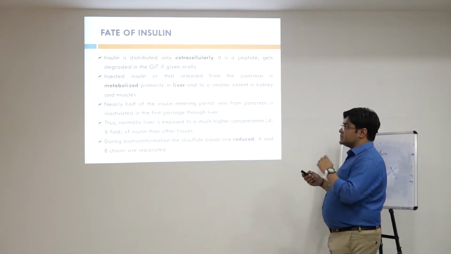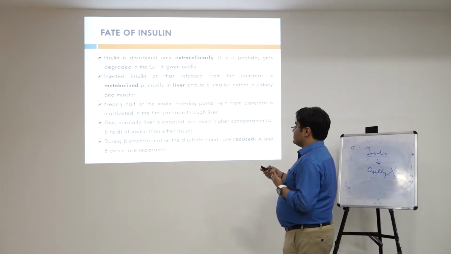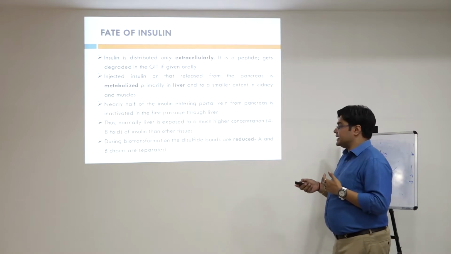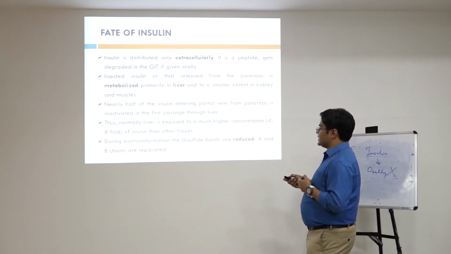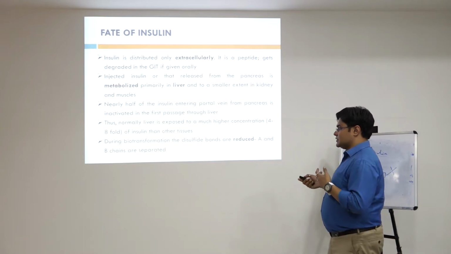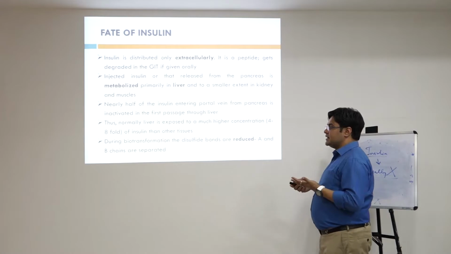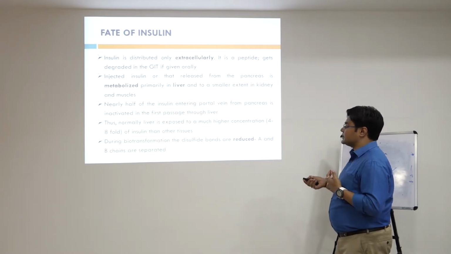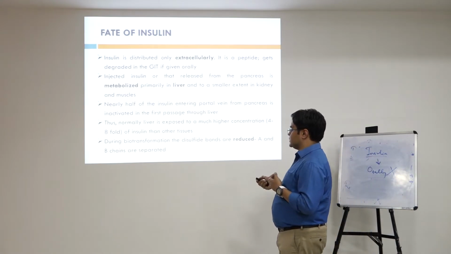So it is injected, and the injected insulin is primarily metabolized in the liver and to a smaller extent in the kidney and muscles. And nearly half of the insulin entering the portal vein from the pancreas is inactivated in the first passage through the liver, because the liver is the main site where it gets metabolized. So basically it is exposed to higher concentrations. How much? Approximately 4 to 8 fold more insulin than other tissues.